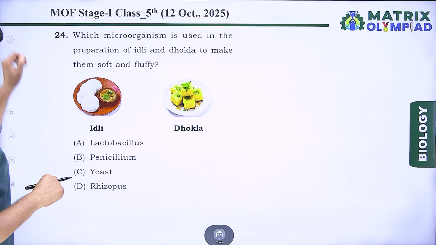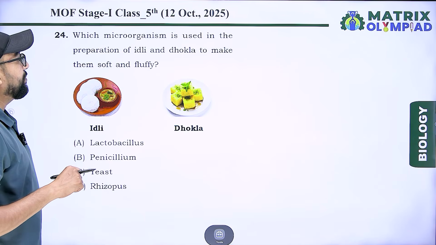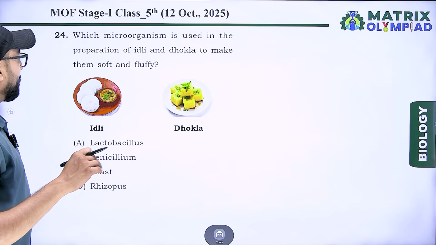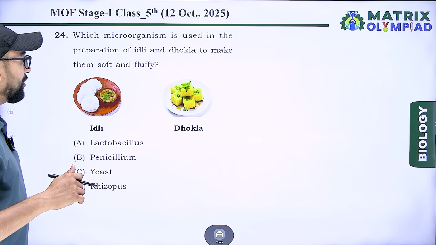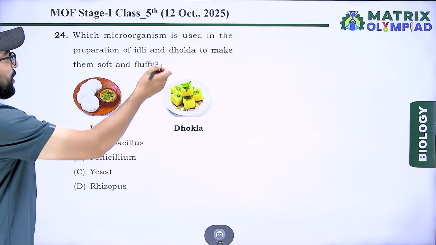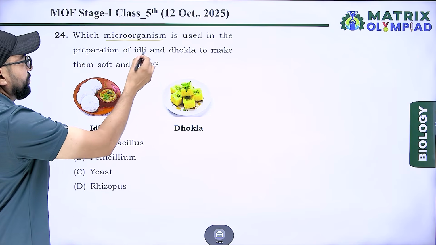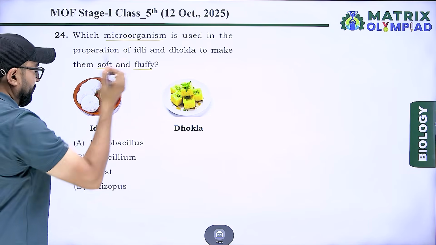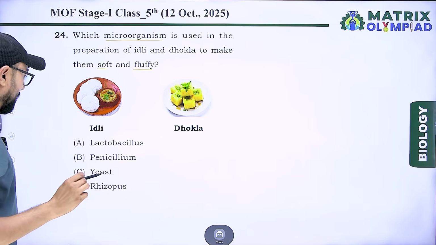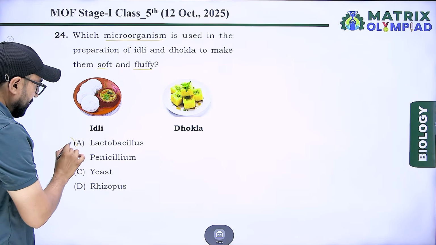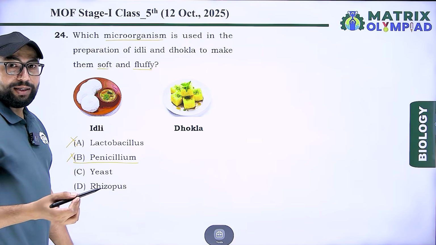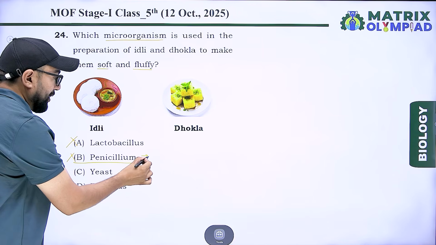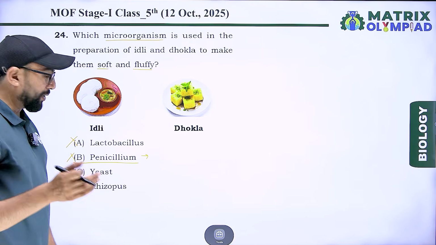Next, which microorganism is used in the preparation of idli and dhokla to make them soft and fluffy? Lactobacillus, no. Penicillium, no, because penicillium produces penicillin, that is an antibiotic.